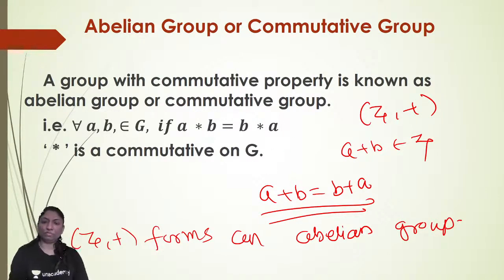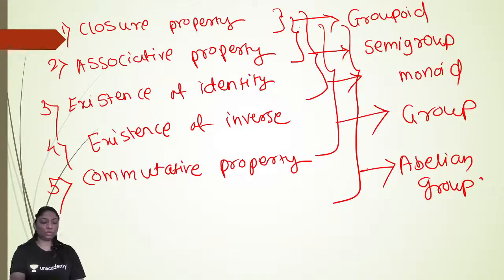Right? So we will see that here. If G satisfies only closure property, then G is said to be a groupoid. If G satisfies closure as well as associative property, then G is said to be a semi-group. And if G satisfies closure, associative, and existence of identity property, then G is called a monoid.